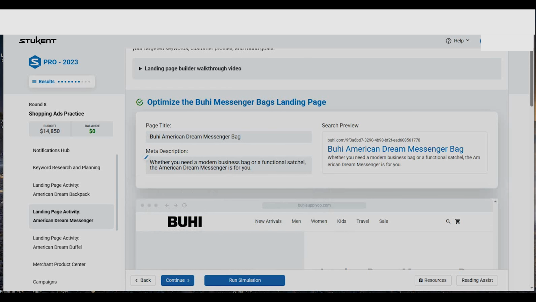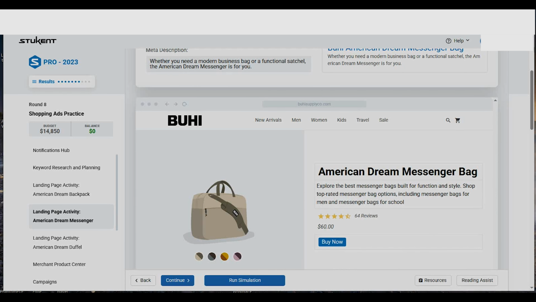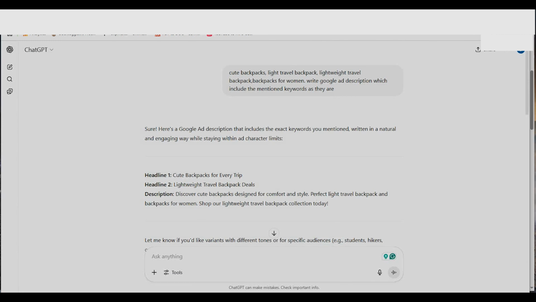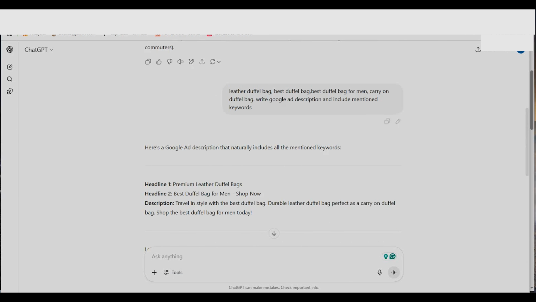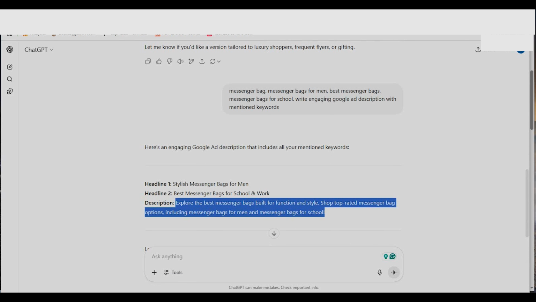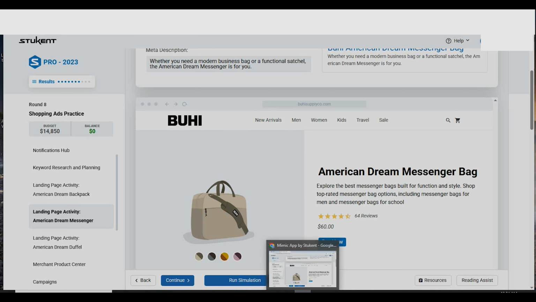I believe this one is very good for the meta description, so that's why we have changed to that one. And then again, using ChatGPT and selecting top keywords, you can see it has already created the messenger description for us. You can see here we have selected some of the top keywords, and we have told ChatGPT to write an engaging Google ad description with the mentioned keywords, and here it already created the description for us.